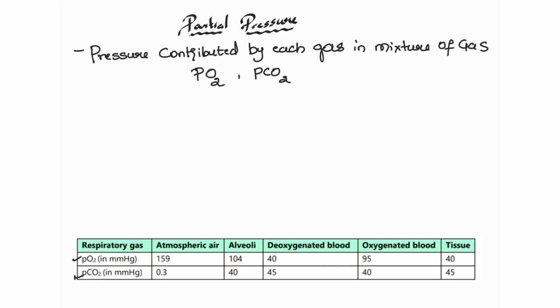So see here, the partial pressure of oxygen in atmospheric air is 159, and in alveoli it is 104, deoxygenated blood 40, oxygenated blood 95, and tissue 40. And the partial pressure of carbon dioxide in the atmospheric air is 0.3, alveoli 40, deoxygenated blood 45, oxygenated blood 40, and tissue 45. So let's see how partial pressure helps in simple diffusion.